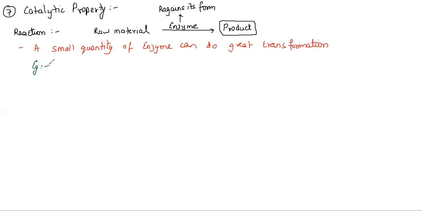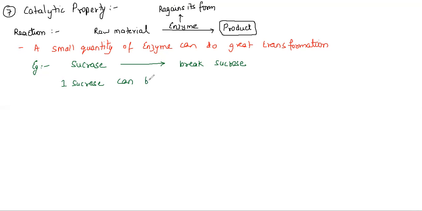For example, there is one enzyme called sucrase. Now, sucrase, as the name suggests, is the enzyme that will break sucrose. So the point here is how many sucrose will be broken down by one sucrase. We need to understand that one sucrase has the potential to break 1 lakh, or even 10 lakhs of sucrose.